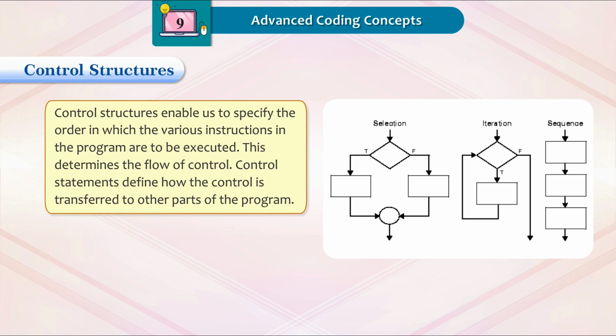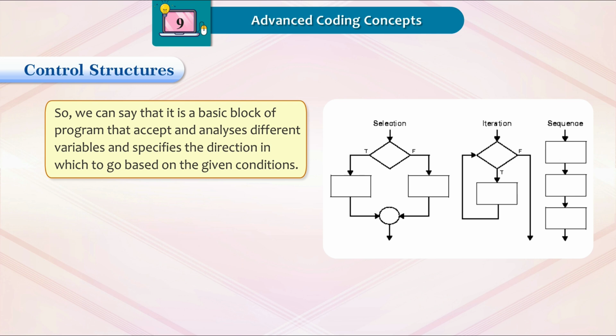This determines the flow of control. Control statements define how the control is transferred to other parts of the program. So, we can say that it is a basic block of a program that accepts and analyzes different variables and specifies the direction in which to go based on the given conditions.